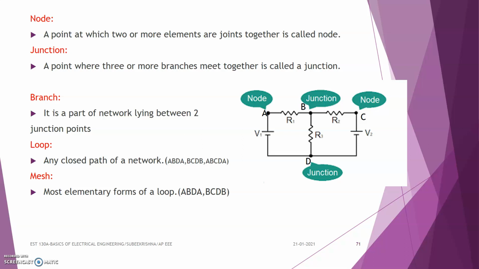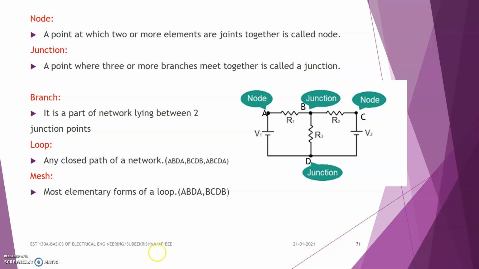So the next term is a node. When we consider an electric circuit, we should know what a node is. A node of a network is an equipotential surface at which two or more circuit elements are joined, or a node is a point at which two or more elements are joined together.